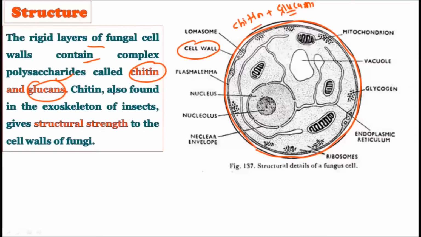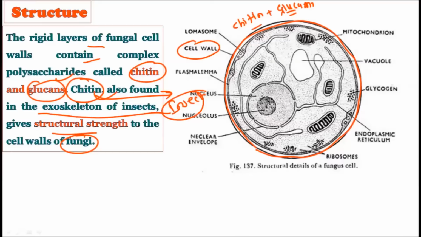Okay, now this chitin is also found in the exoskeleton of insects. You must have seen the exoskeleton of some insects. The majority of insects in our surroundings show this exoskeleton, which is made up of chitin, and which gives structural strength, just as it does to the cell wall of the fungi. So this chitin is also found in the animal kingdom, in insects. In insects, the external hard covering or exoskeleton is made up of this chitin. The majority of the time when we trap an insect, you come to know that their outer body is quite hard. They show a very hard exoskeleton. This exoskeleton is made up of chitin.